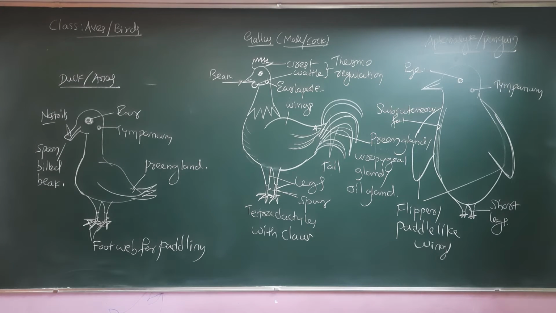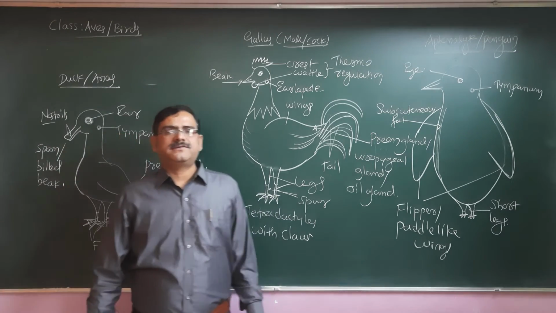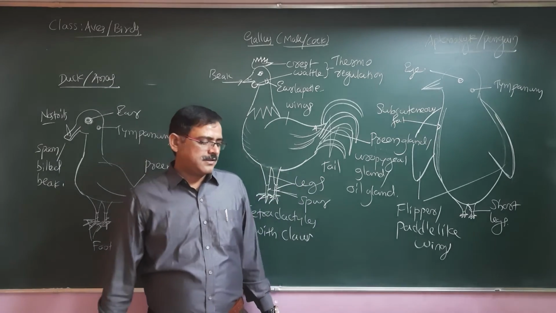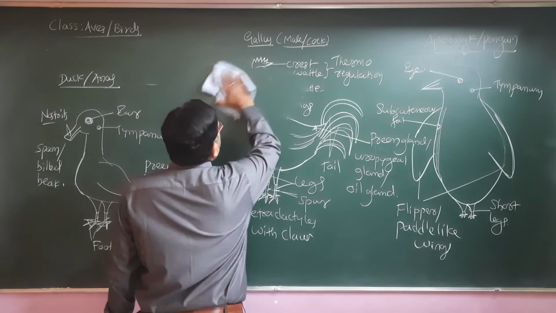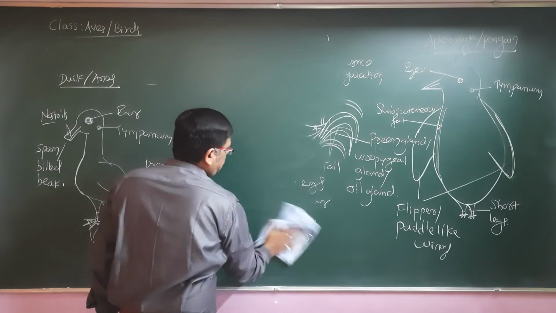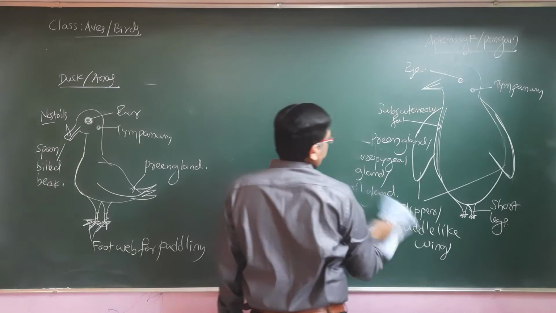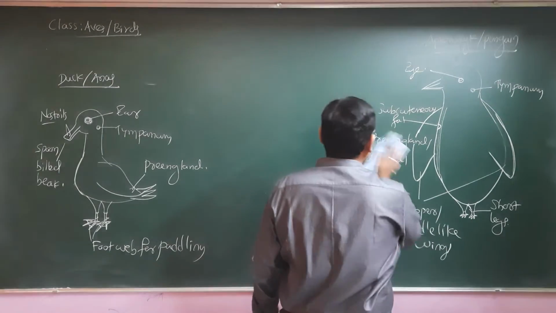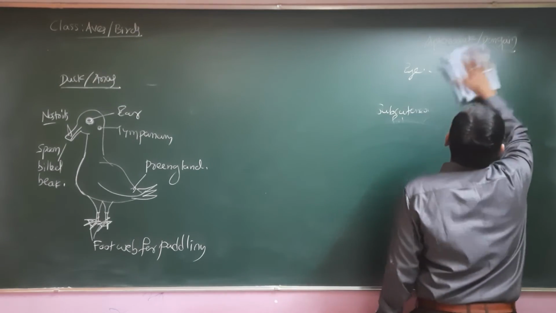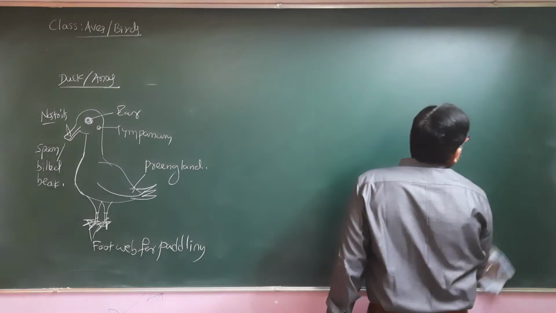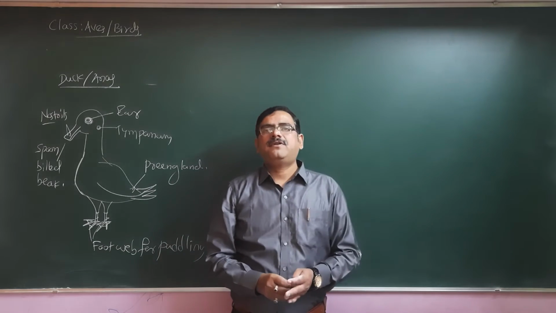But when I talk about different kind of beak modifications as such in case of the birds, there are a number of different types of beak we can find. Let me tell you, there are certain examples for the beak modifications. So here we have the different kind of beak modifications, and then yes, as such foot modifications, we have seen the foot with the claws, with the talons, foot with the foot web, we have seen the wings may be modified into paddle like for the sake of swimming in the water, such as mainly in case of penguin we have seen.